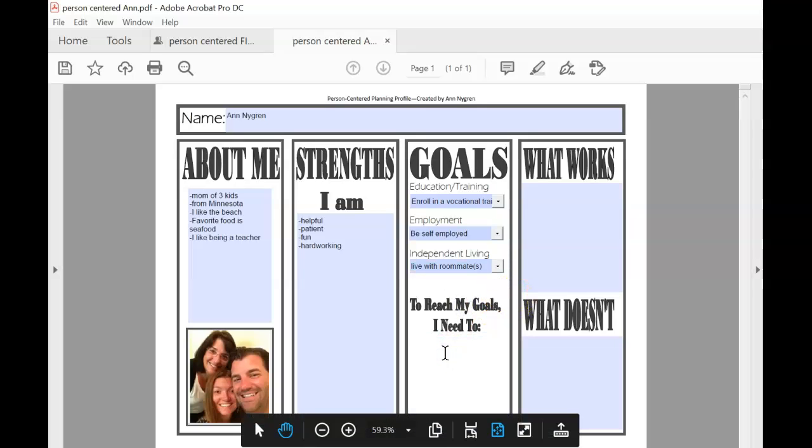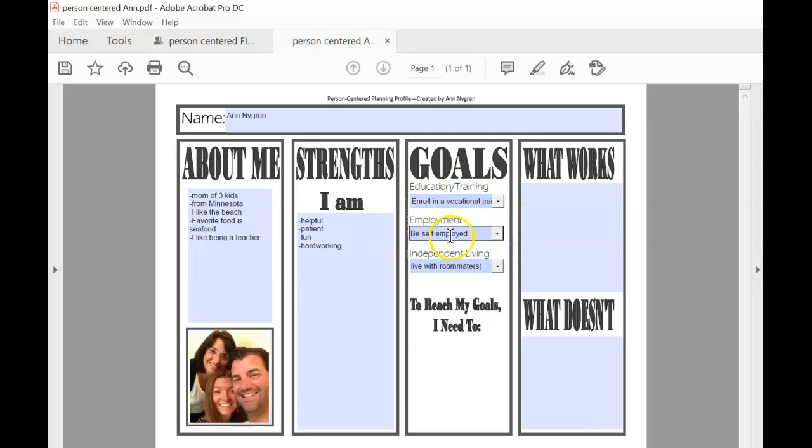Okay, the next category is really important because we have these goals that we just put up here. But now, to reach my goals, what do I need to do? So to reach those goals, I need to research the program at West Valley Occupational Center. So I'm interested in their cosmetology program. So I need to research that program, learn more about it.